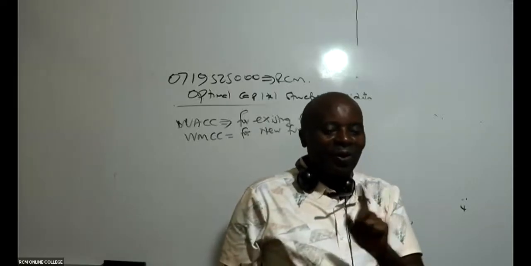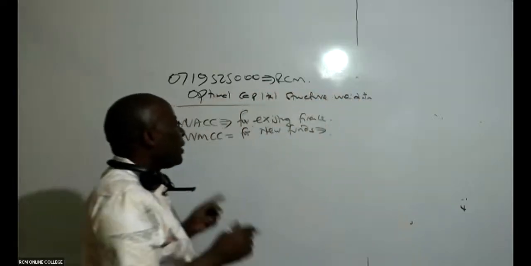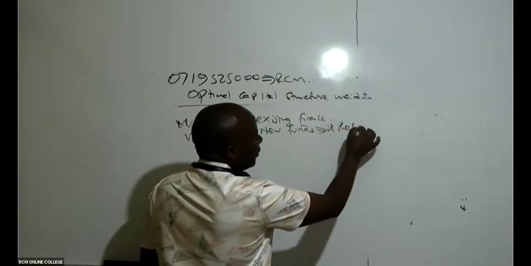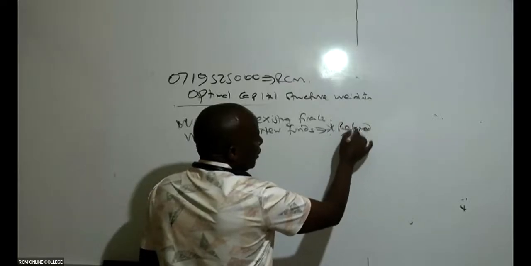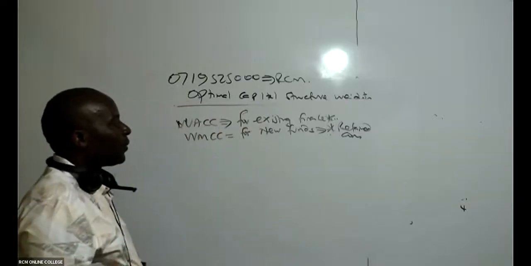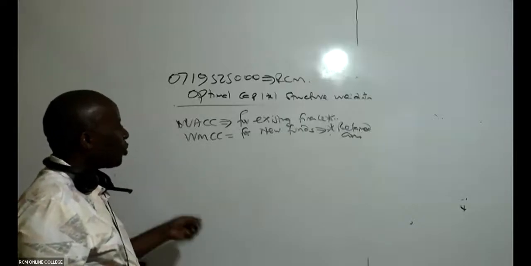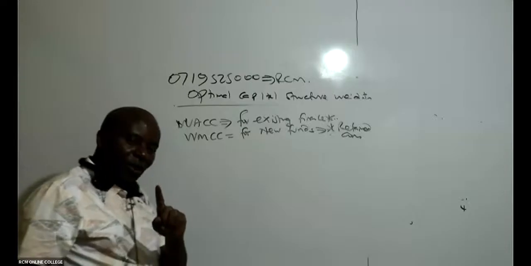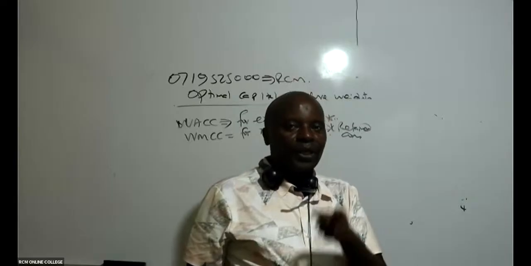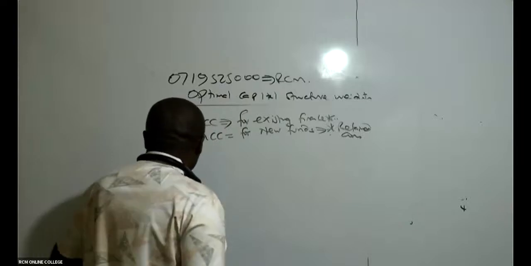And then again, remember, ladies and gentlemen, we shall be doing this quite a lot. This one normally considers retained earnings. This one does not consider retained earnings. You're going to see what I mean. Whenever you are computing weighted marginal cost of capital, the retained earnings are very, very relevant. Allow me to explain something very important here.